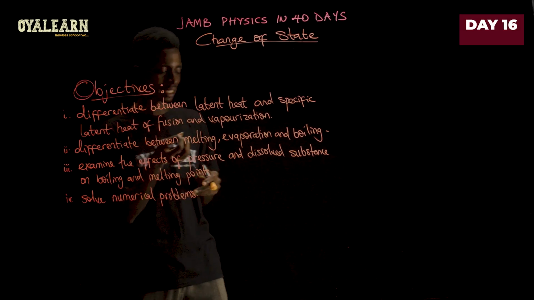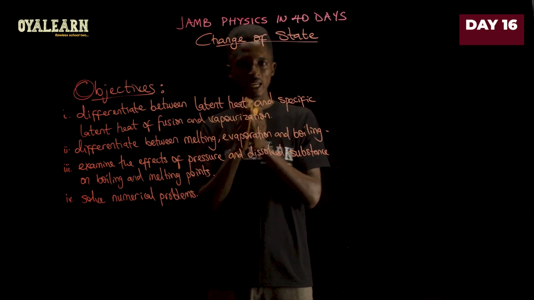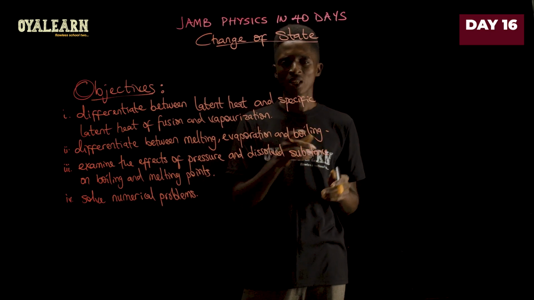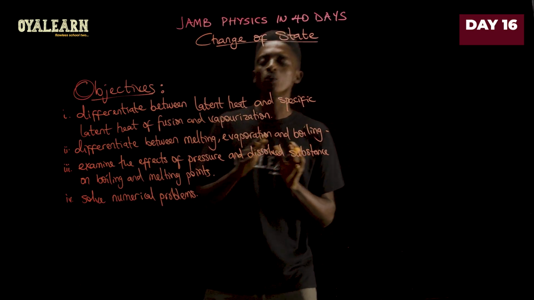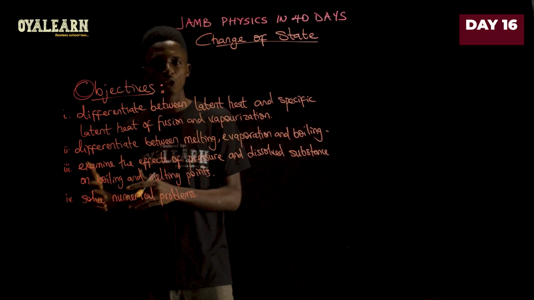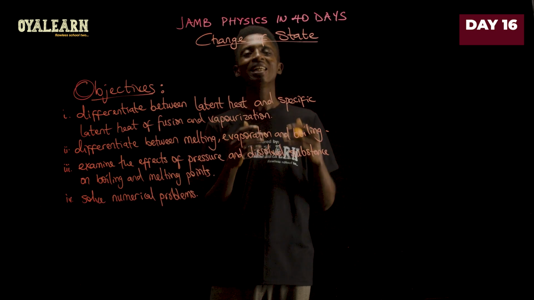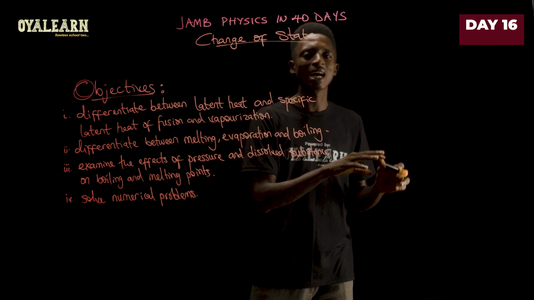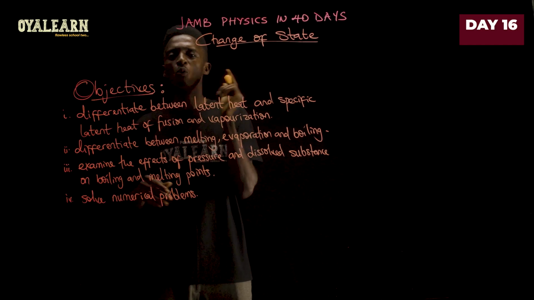When we say latent heat, it is the amount of heat that is required to change the state of a substance without any increase in temperature. This is the part that usually confuses students. Always take note of this. When you are working with specific heat capacity or heat capacity, that one focuses on change in temperature. That is the heat required to change the temperature of a substance. But latent heat is focusing on the heat required to change the state, either from solid to liquid or liquid to gas, or in the reverse direction, from gas to liquid, from liquid to solid,